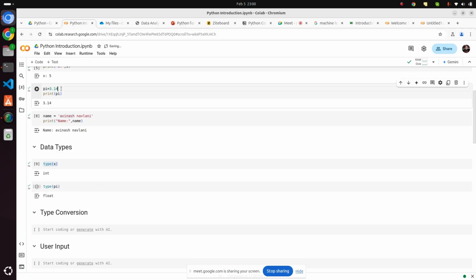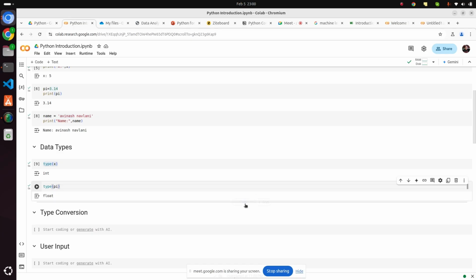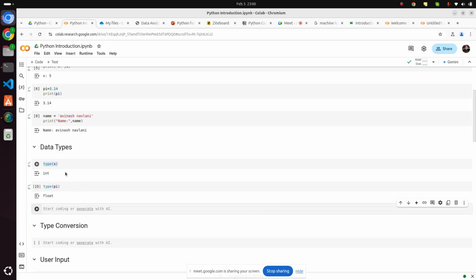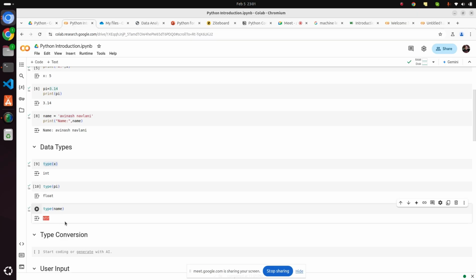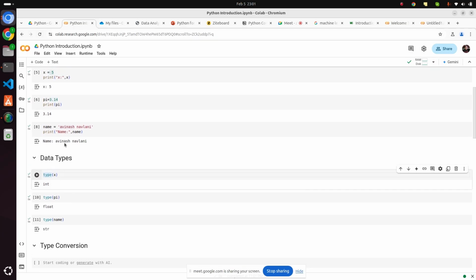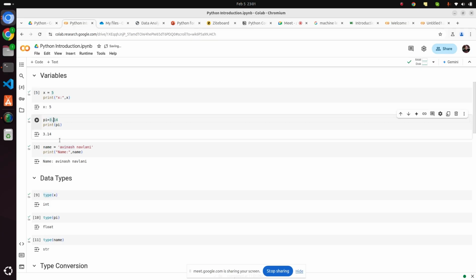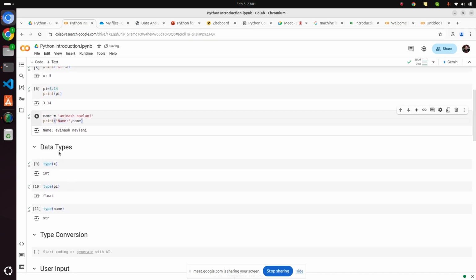It automatically identified this. That is why Python is a dynamically typed language, because at runtime it will identify what is the data type of the variable. Similarly, if you try type and check the data type of name, it will be string. You can see str is short form for string. So this type is very useful. So here we have data types like integer, float, string, and we can also try the boolean.